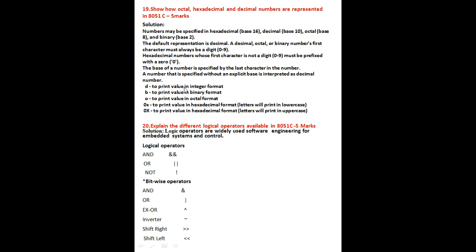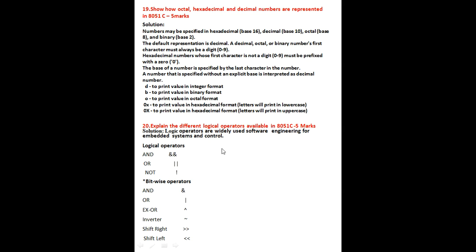D is used to print the value in integer format, B is to print the value in binary format, O is to print the value in octal format, 0x to print the value in hexadecimal format. Letters will be printed in lower case. So along with 0x you have to write the letters in lower case. Suppose you are writing the letters in hexadecimal format in capital letters, you have to use a capital X.